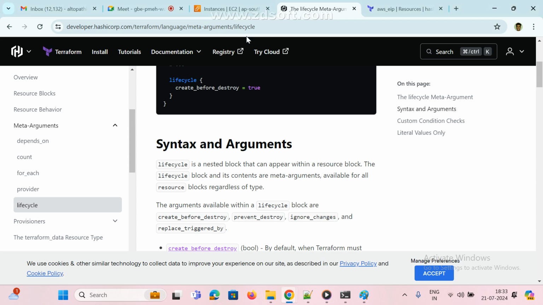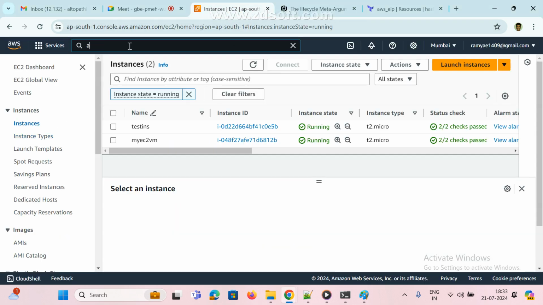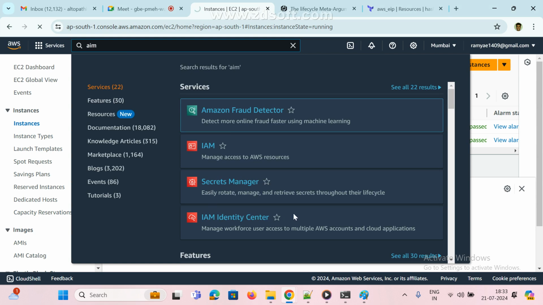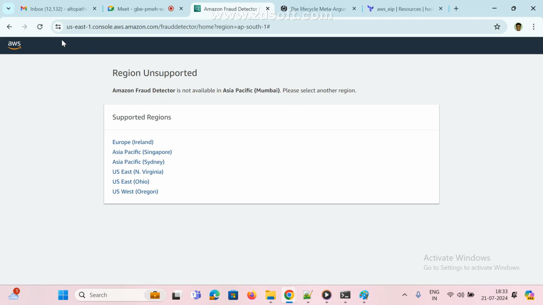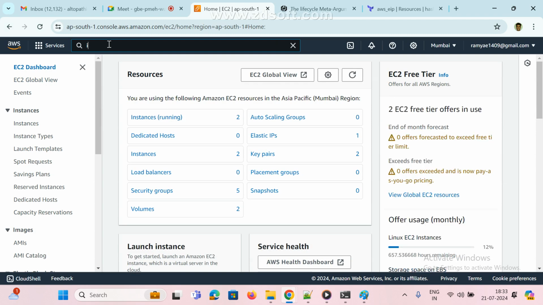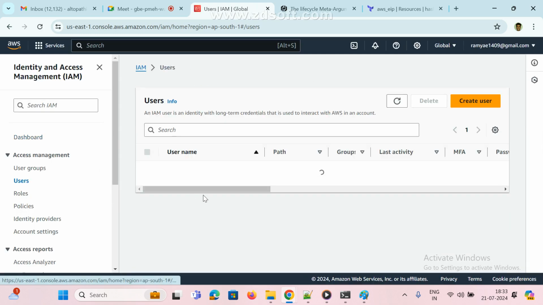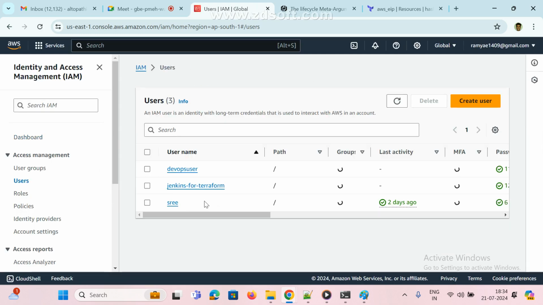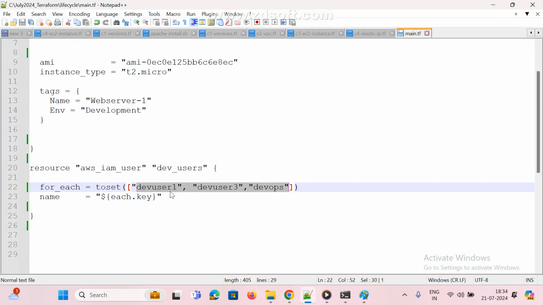If you go here to IAM, do you have any users here? Check it first. Dashboard, IAM, Identity and Access Management, users. So how many users as of now? Only three users: DevOps user, Jenkins for Terraform, and Sri user. And here I added three more users: Dev user 1, Dev user 2, and Dev user 3.